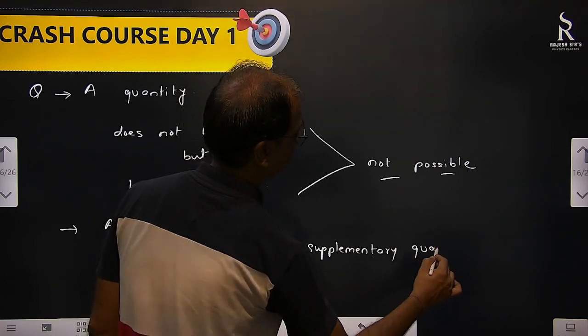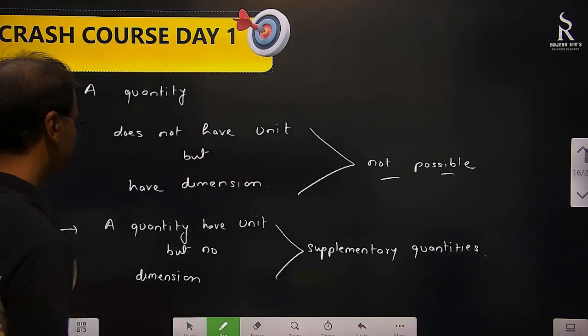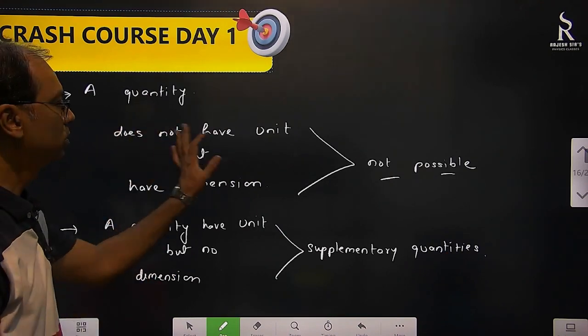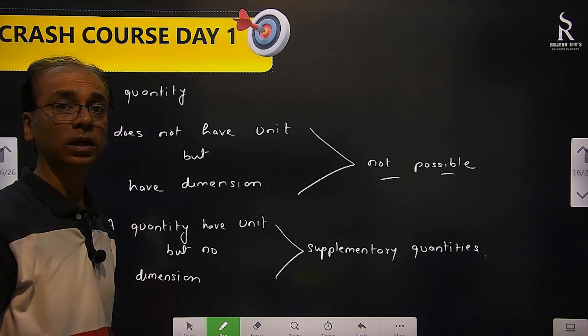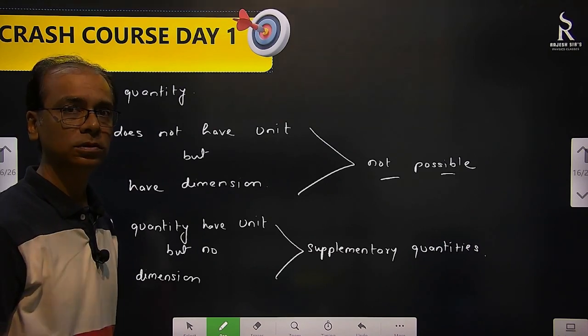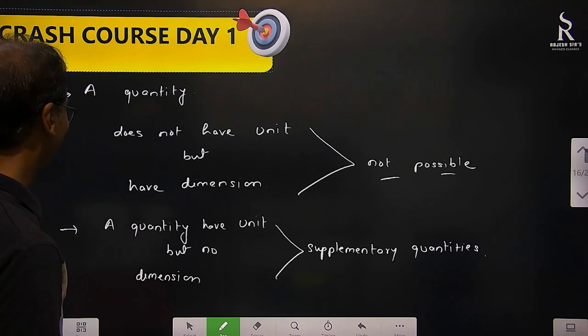Supplementary quantities. Absolutely, we have it. Possible. This is not possible, this is possible. Third one, a quantity that has neither unit nor dimension. Possible, not possible? Answer is yes, it's also possible.